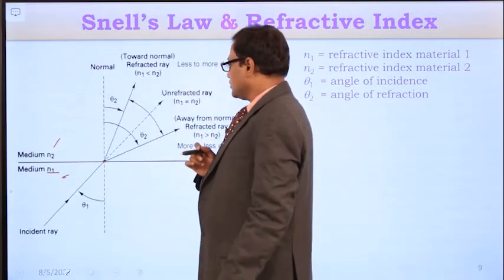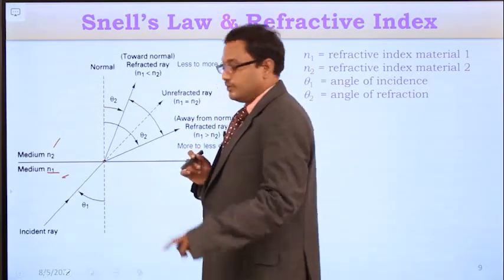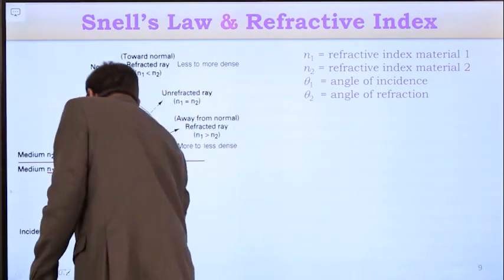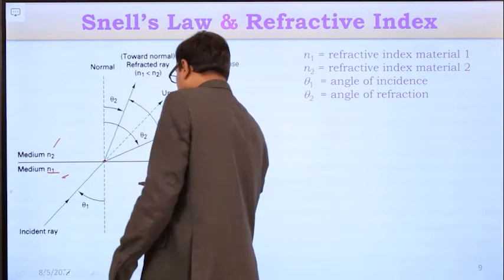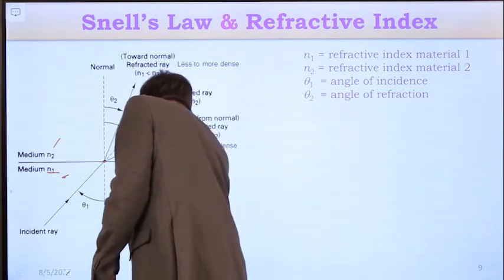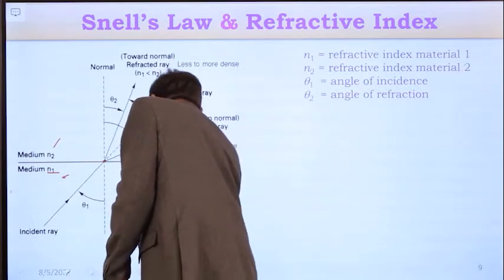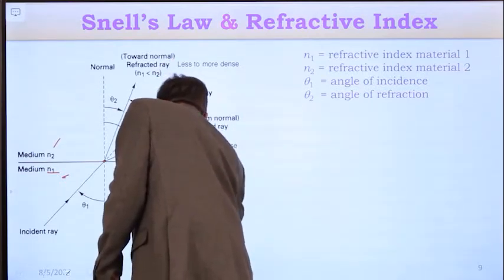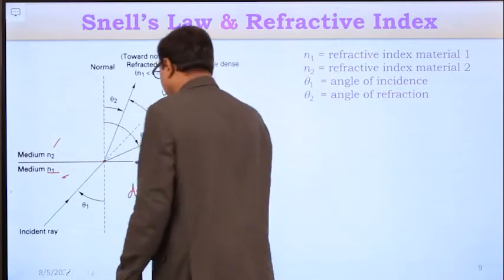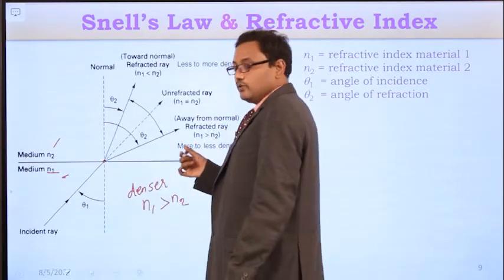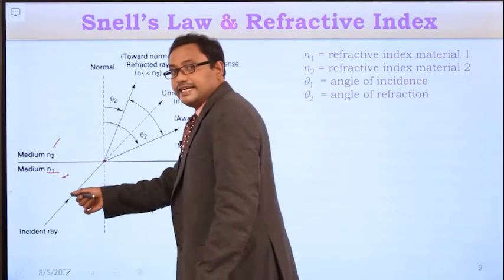So for the first case, assume the first medium is the denser medium. When do you say this is the denser medium? If n1 is greater than n2, medium 1 is denser than medium 2. So the light ray is traveling from denser medium to rarer medium.